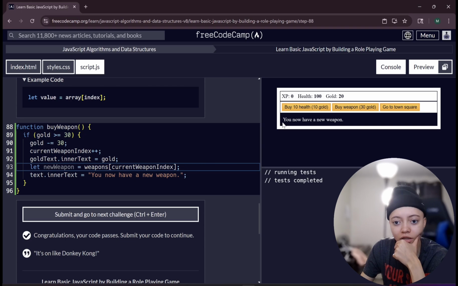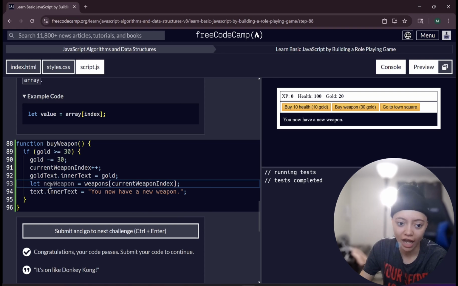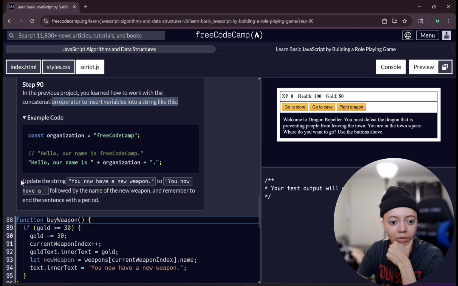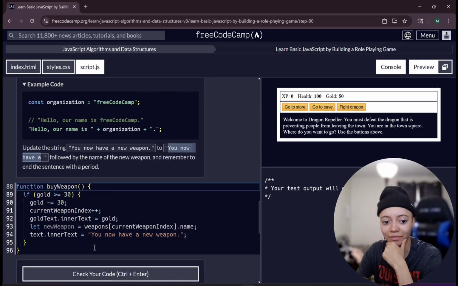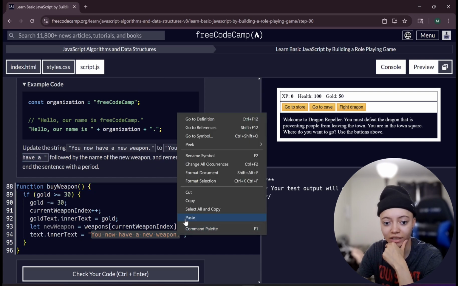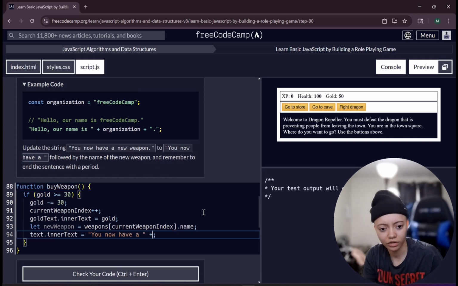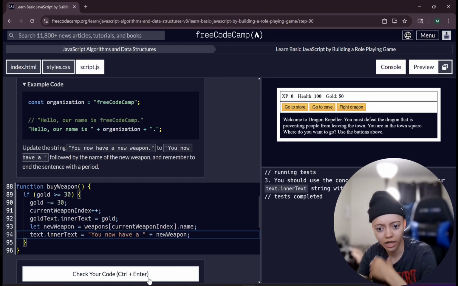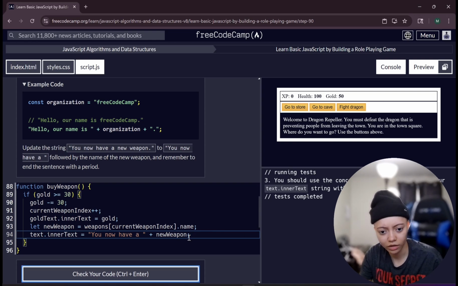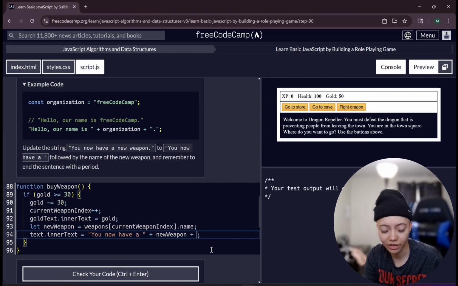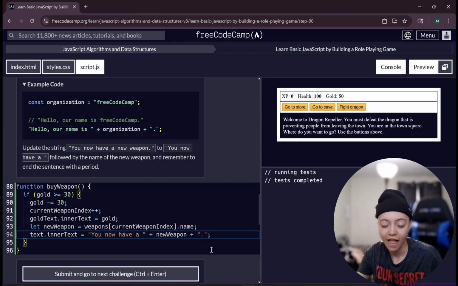So when I click it, okay, we're still not doing anything. It is okay. I think it's because eventually we need to actually use what we just declared here. So update the string from you now have a weapon to you now have a. And basically, I'm assuming what we're going to end up doing is that the name is going to end up following instead because we have linked it. I think it's going to be like a plus and then what? New weapon? Now what? And then I should do a plus period. Okay. That was crazy. I honestly forgot all about this.